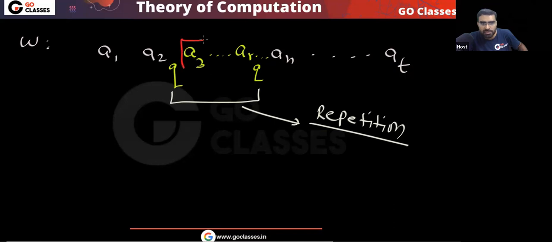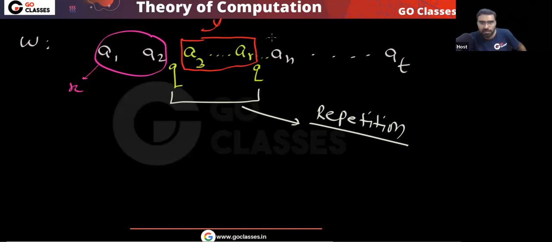Now you can consider between this repetition, this is what you can consider as Y, yes or no? I told you, between this repetition, you consider this as Y. So what will be your X? This will be your X. So what will be your Z? This will be your Z.